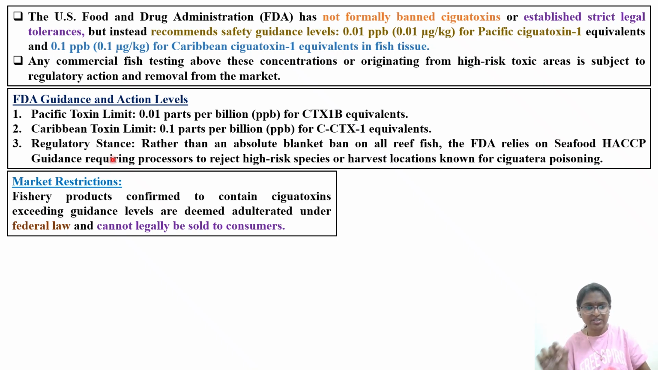Okay, so the FDA guidance limit, that is the specific toxin limit, the Caribbean toxin limit, and the regulatory stance. What is the regulatory stance? We'll see. Rather than an absolute blanket ban on this reef fish, the FDA relies on seafood HACCP. This is the regulatory framework that you have to remember. HACCP, what is that? You go back and check. Guidance requires processors to reject high-risk species or harvest locations known for ciguatera poisoning. Market restrictions: fishery products found to contain ciguatoxin exceeding guidance levels are deemed adulterated under federal law and cannot legally be sold to consumers. So this is a take-home that you have to remember.